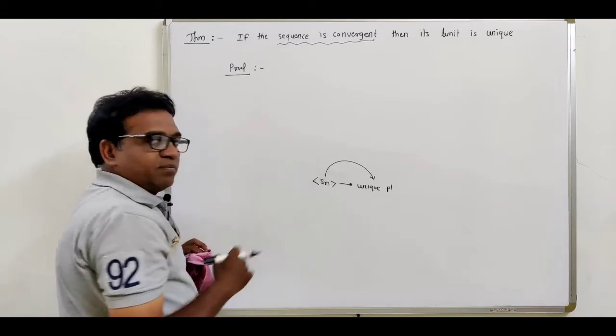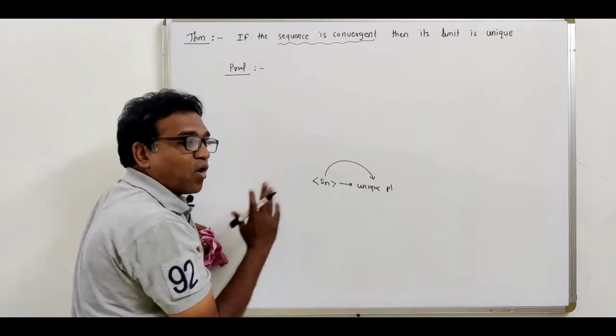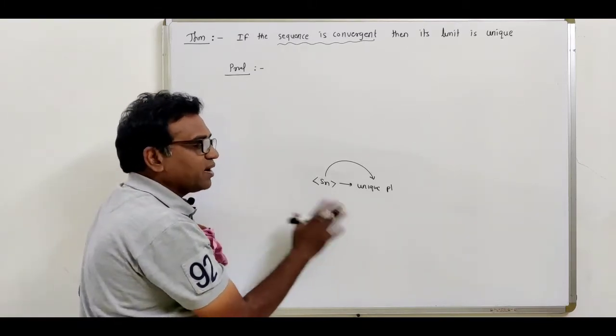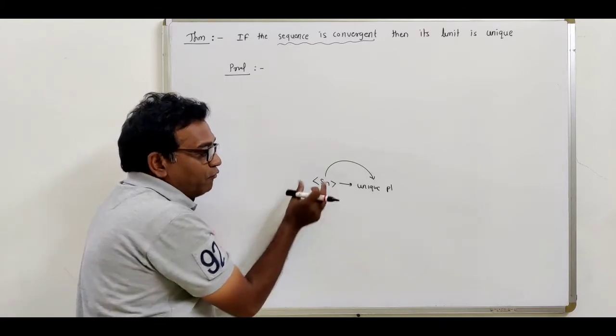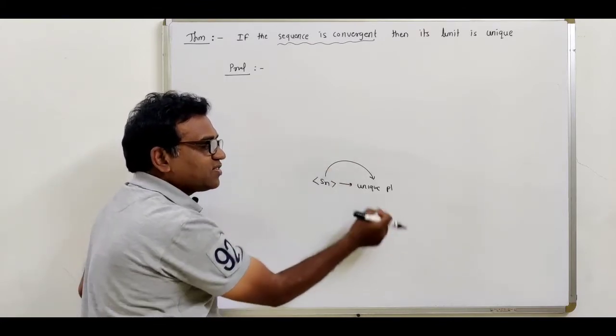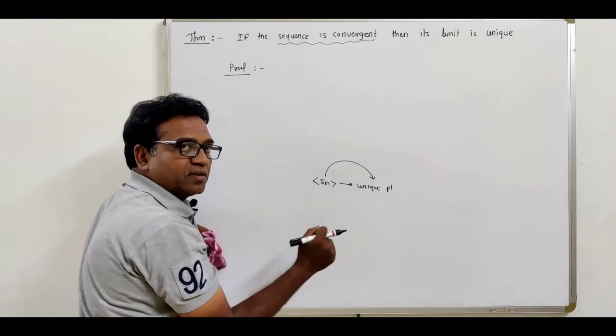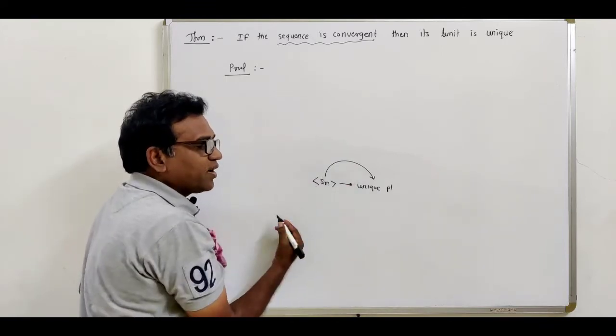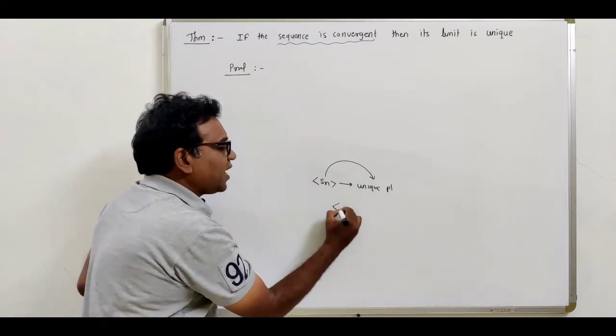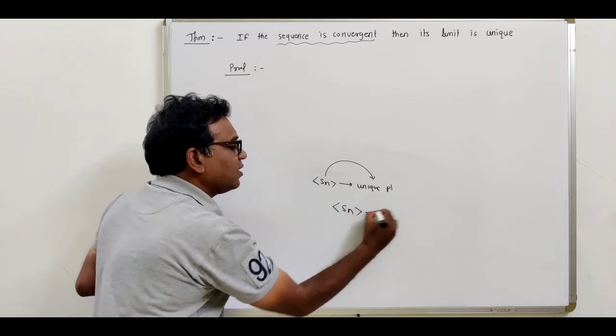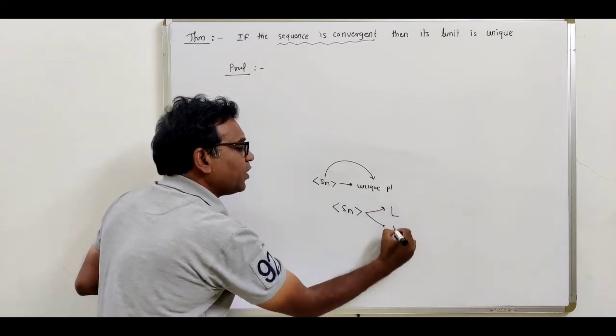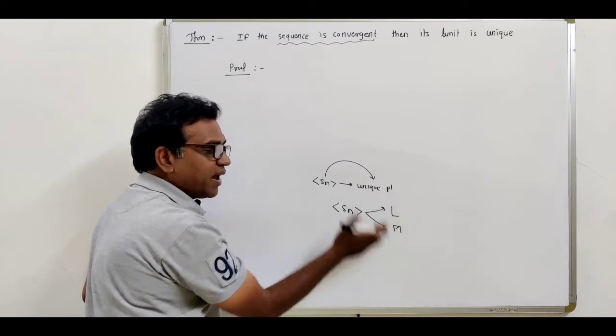Now for this theorem, we use the method of contradiction. Now see what the contradiction method is. We want to show that this sequence Sn converges to a unique point. So let us assume the contradiction: suppose that this sequence Sn converges to two different points.